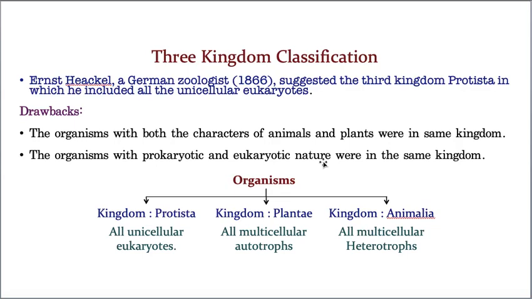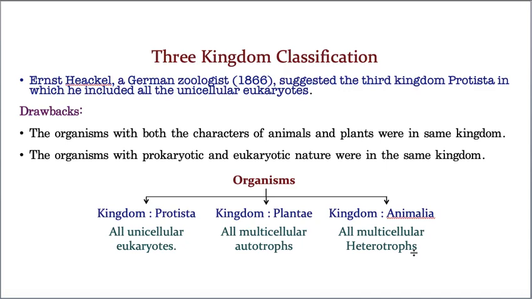In that, he created a completely separate kingdom for unicellular eukaryotes, and the name of that kingdom is Protista. According to him, the three kingdoms are: first, Kingdom Protista; second, Kingdom Plantae; and third, Kingdom Animalia. That's why it is called the three kingdom classification. In Protista, he included all the unicellular eukaryotes, whereas all the multicellular autotrophs are included under Plantae, and all the multicellular heterotrophs under Animalia.